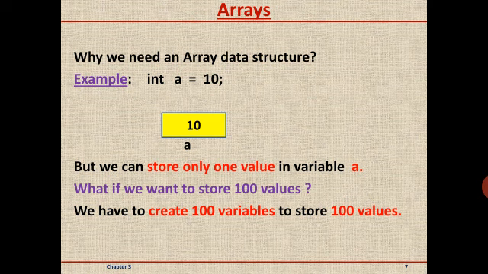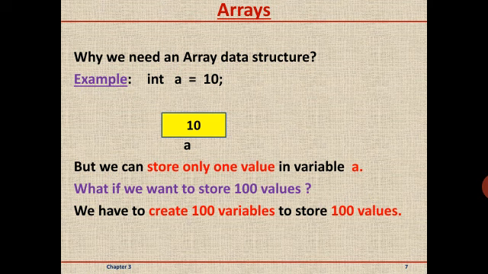Let us consider one example. In C++, we have declared one variable, say for example A, and we are storing the value 10 into it. Here we have declared it as int A = 10. Here the variable A stores the value 10.